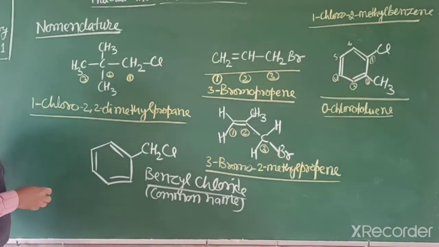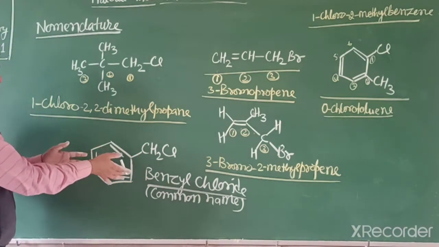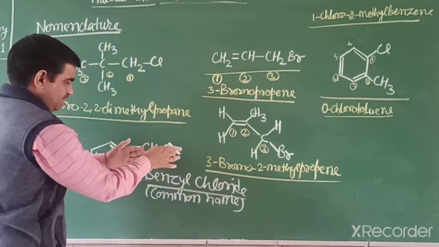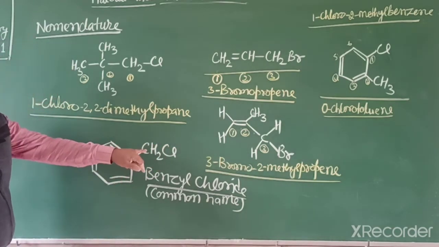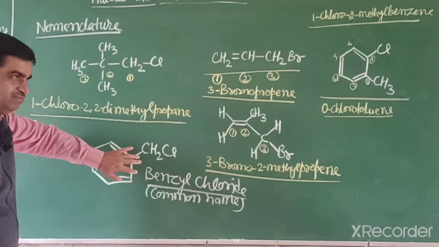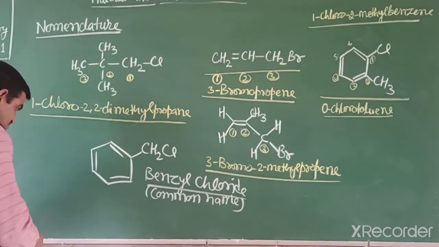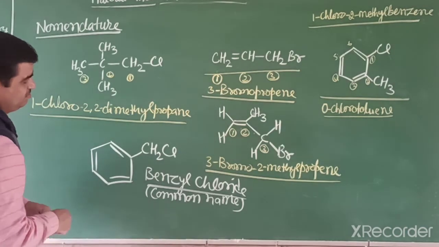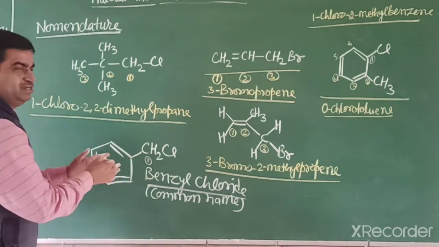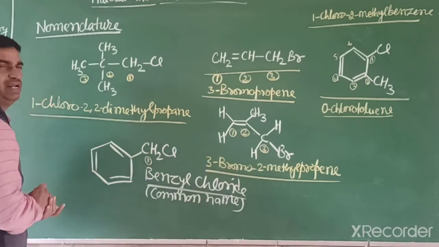So what is the IUPAC name? For the IUPAC name, this part is an aromatic hydrocarbon and this one is aliphatic. The halogen atom is attached to a carbon that is aliphatic, meaning outside the ring. So we have to write it as a prefix. If we start numbering this compound, there is only one carbon and two prefixes: one is chloro, the other is phenyl.